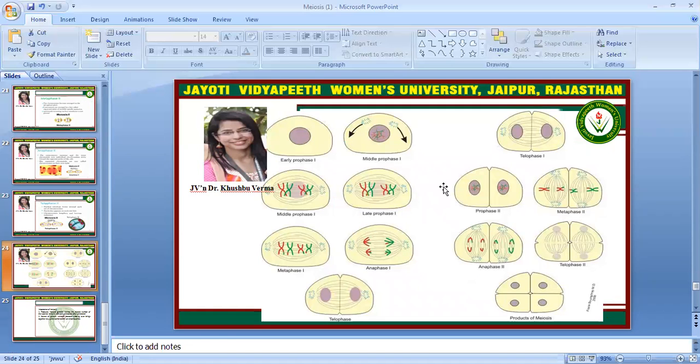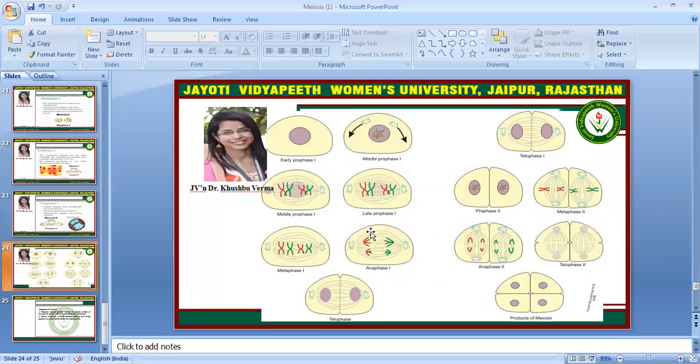This is the flow diagram where we can see that in meiosis 1, in early and middle prophase 1, spindle fibers start to generate, and the nuclear membrane and nucleolus start to disappear. In middle prophase, bivalents start to generate.